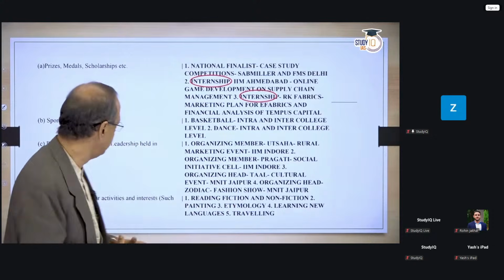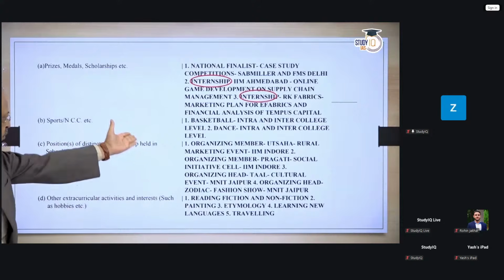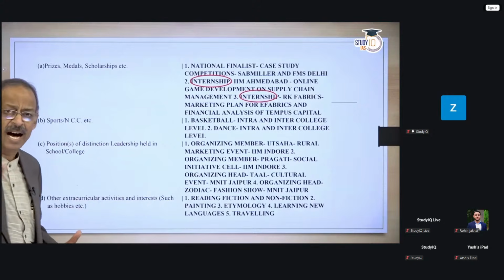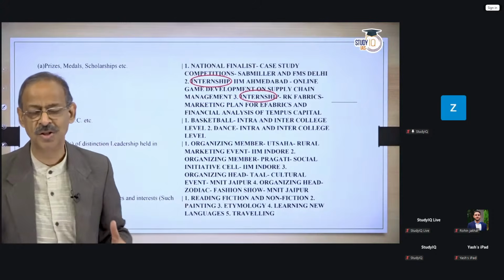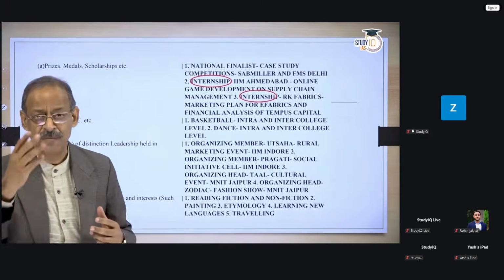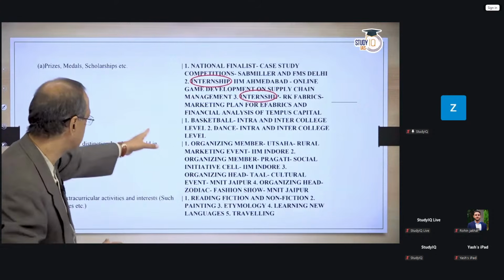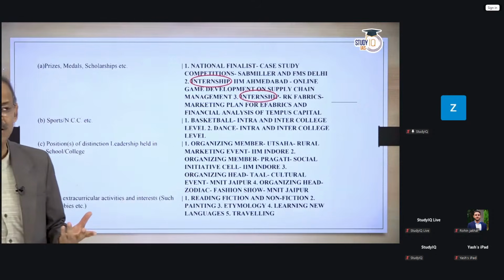Why should you mention it? I mean, you can mention if you played a sport, you can mention basketball. And if they ask you, you remember in the first slide I mentioned, don't boast. Don't appear to be boasting. If you've written basketball here and they ask you to which level you played, then you can say that.